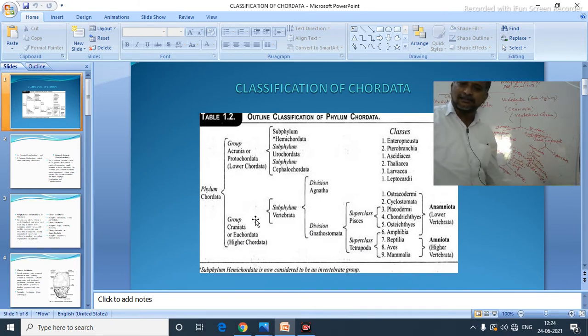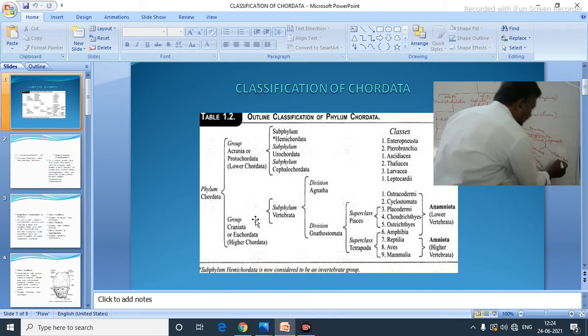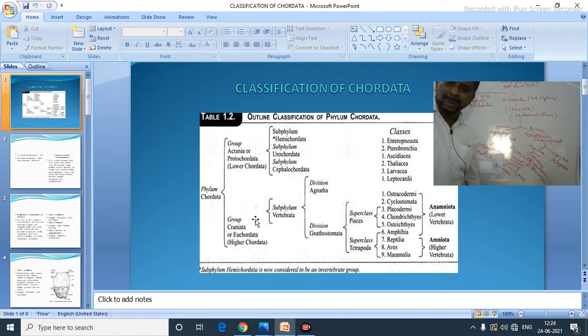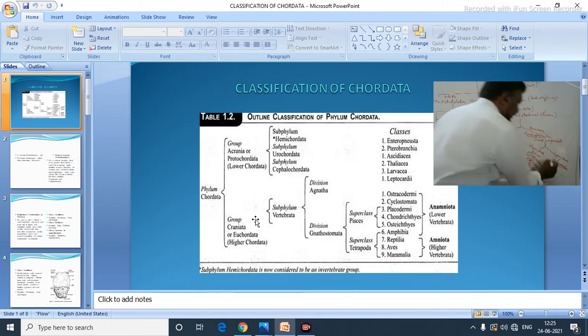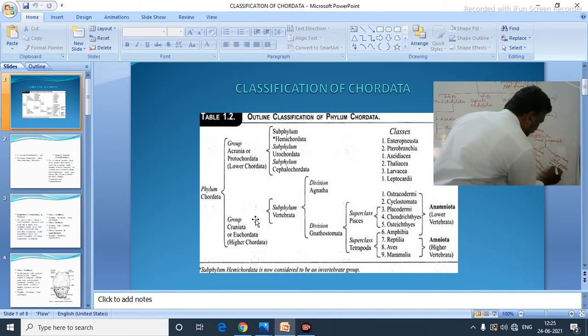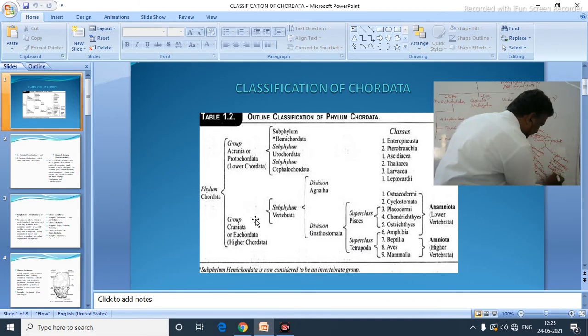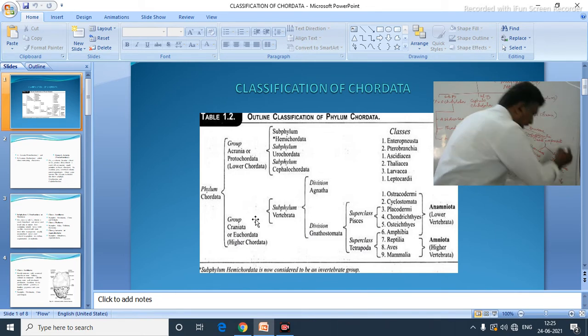Now the other superclass is Tetrapoda. In this Tetrapoda, which ones are there? Amphibia, reptilia, aves, mammals.